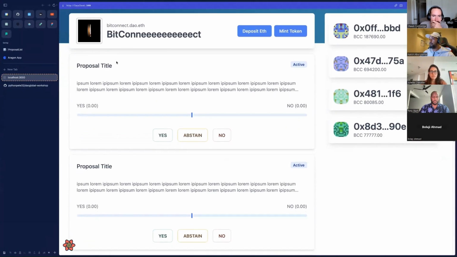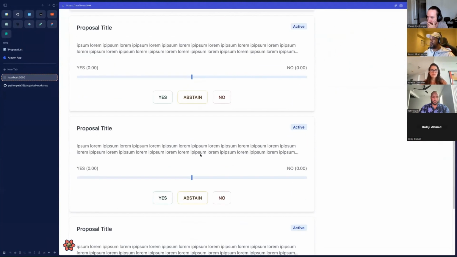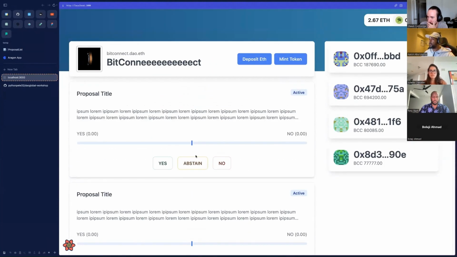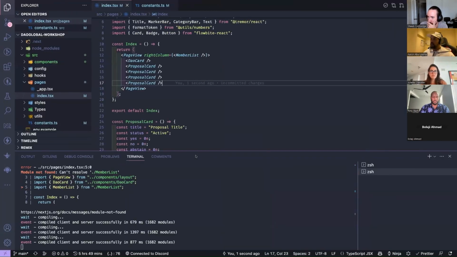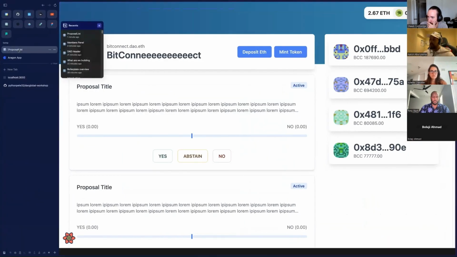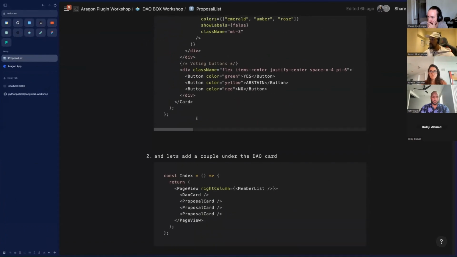Okay, so now we've got some dummy proposals here, right? So this is what it's going to look like. We've got a title here, a status if it's active or not, the description, and then a bar to show the status of it, and some buttons to actually vote on these proposals. Okay. So yeah, let's go back to our document.